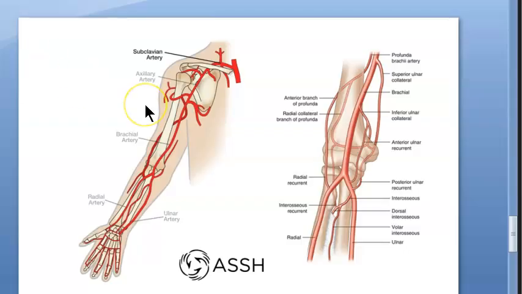Done. Profunda brachii artery. This one is the superior ulnar collateral. Okay, this much is enough. And one more thing, that brachial artery from medial, it is becoming anterior. So arteries is complete, guys.